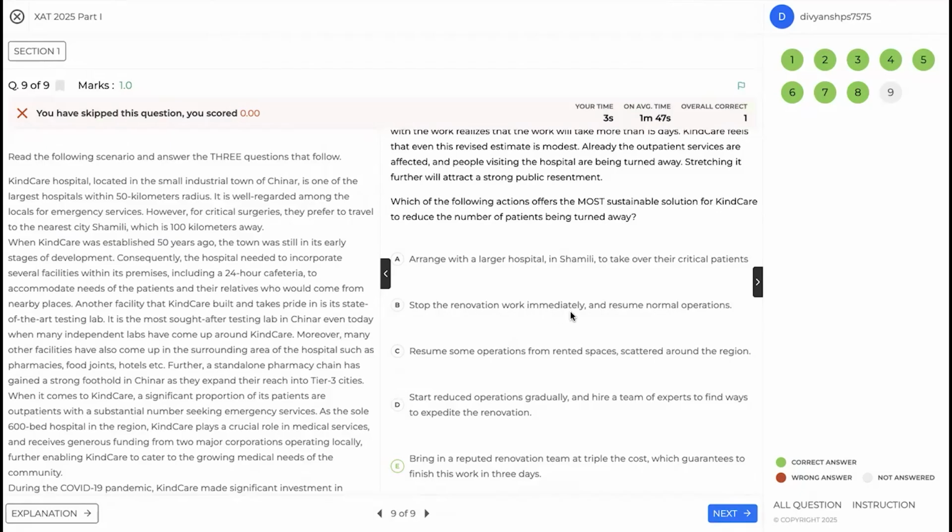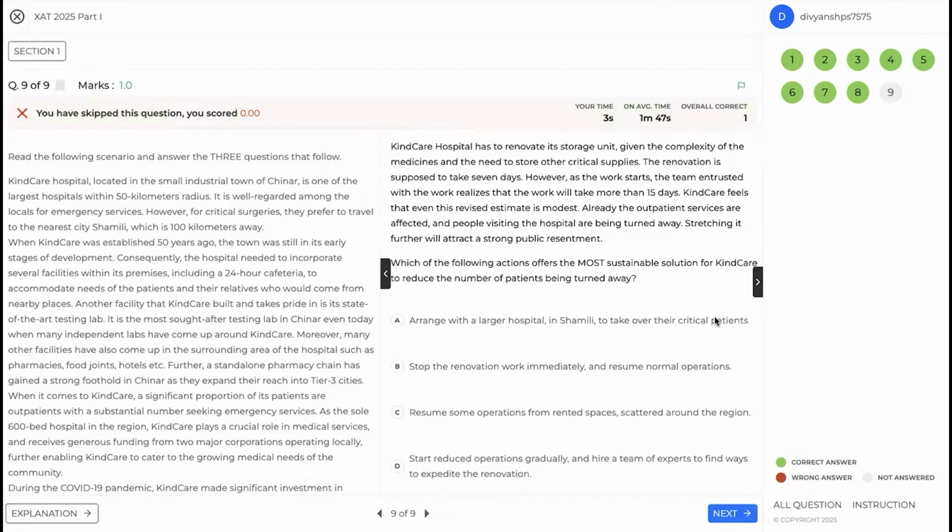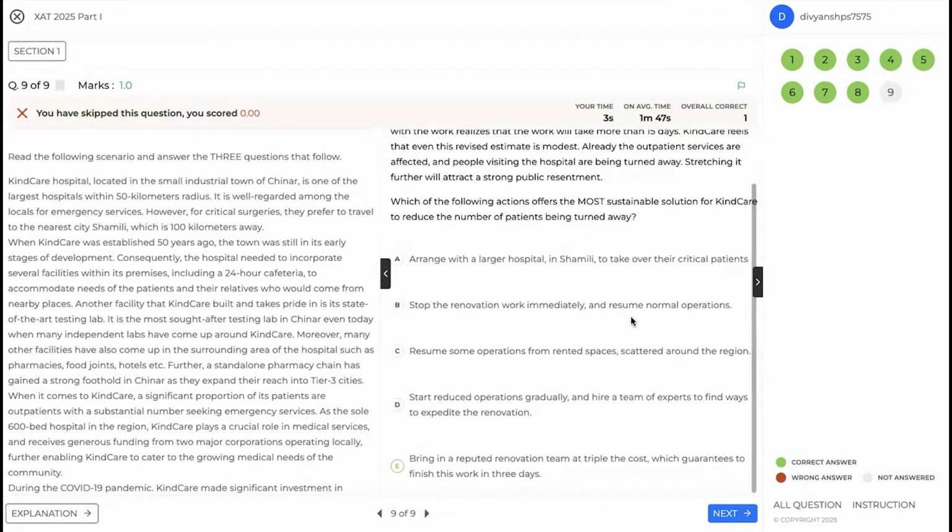Stop the renovation work immediately and resume normal operations. This is impractical because the renovation work has already started and the renovation is important. So stopping it midway does not seem like a practical thing to do. B is not my answer. Resume some operations from rented spaces scattered across the region. Because it is scattered, your operations as a hospital will be compromised. Same issue as A, basically. Everything should be in one place. So C is not your answer.